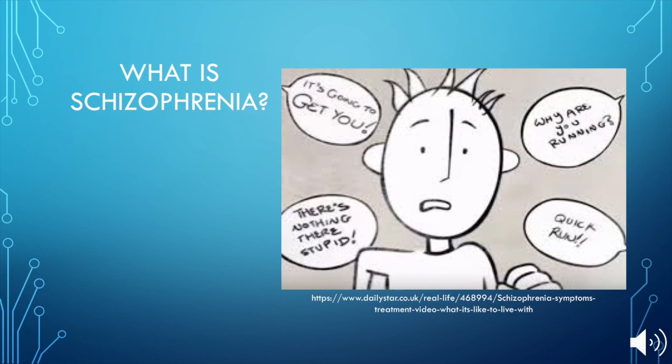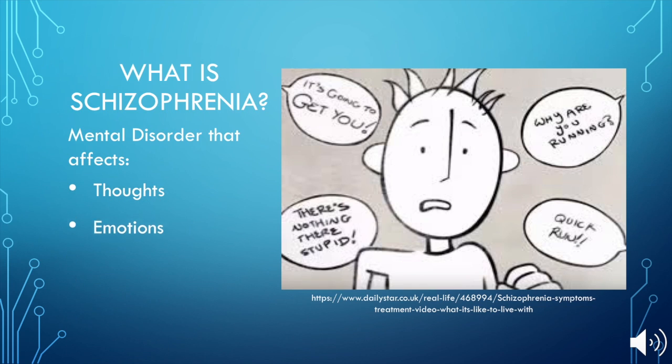So what is it? The definition of schizophrenia is a mental disorder that affects someone's thoughts, emotions, perception, and behaviors. Some also describe it as a loss of reality. As you can see in this picture, this guy is running because he hears someone telling him to run from something that is going to get him. He also hears people asking him why he is running and calling him stupid. All the speech bubbles are the same because a person with schizophrenia has a hard time distinguishing reality versus delusion.